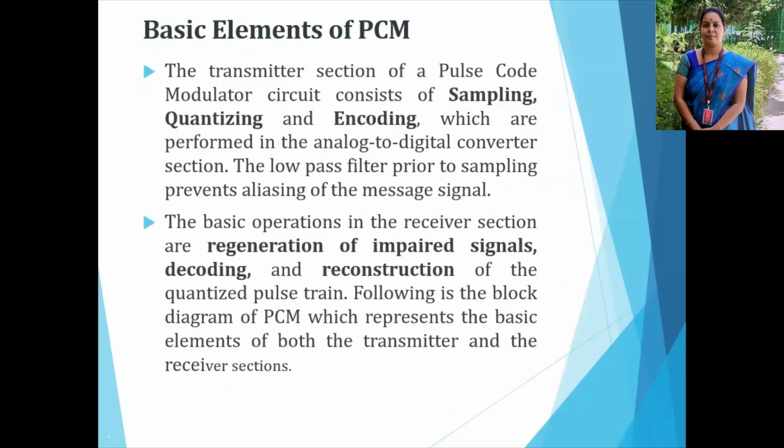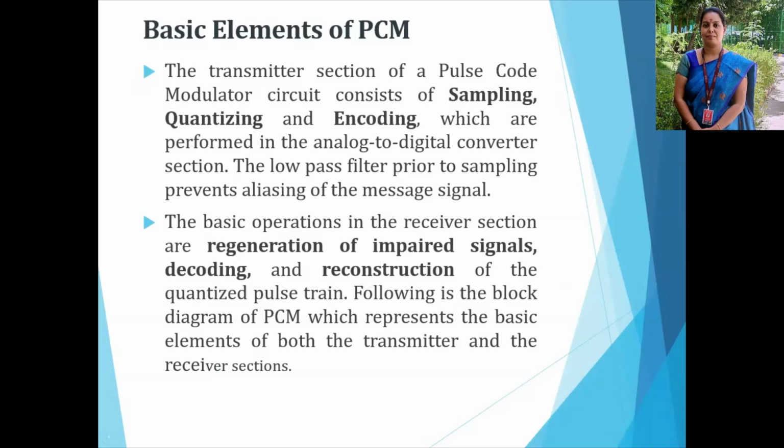What are the basic elements of pulse code modulation? There are two main sections: the first is the transmitter section, the second is the receiver section. The transmitter section consists of sampling, quantization and encoding, which are performed in the analog to digital converter section. Then the low pass filter prior to sampling prevents aliasing of the message signal.